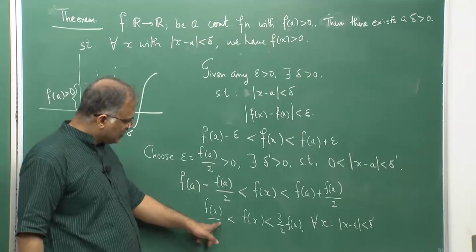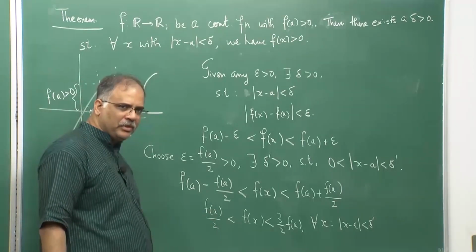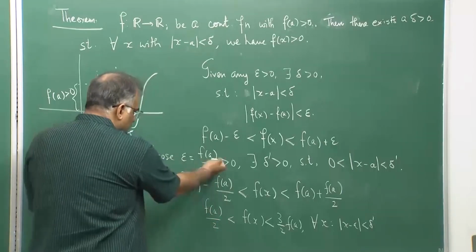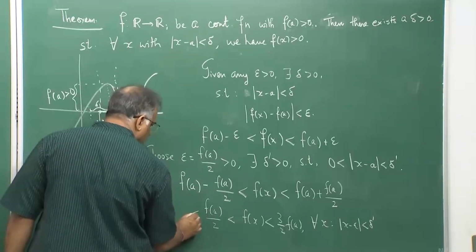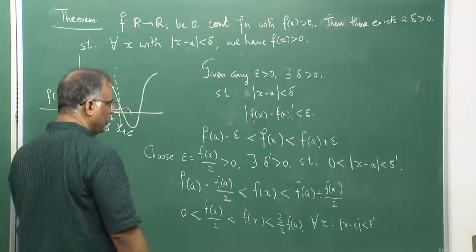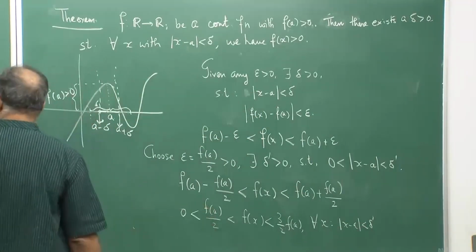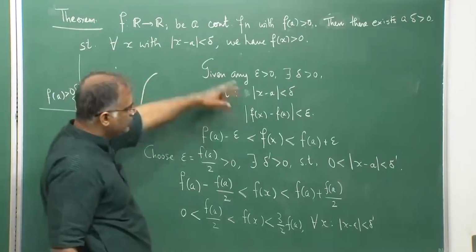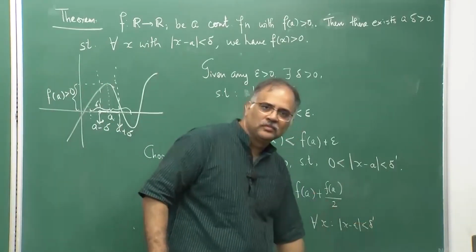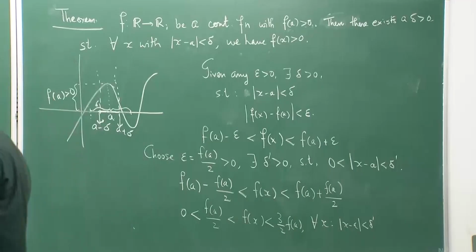Now, f(a) is strictly bigger than 0, so this is epsilon, which is strictly bigger than 0. So, for every x which satisfies this, I have this. So, my required delta is this delta dash. So, f(x) remains positive within that neighborhood.